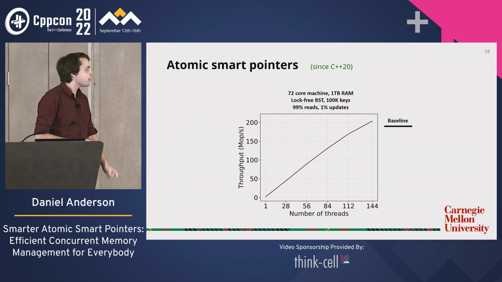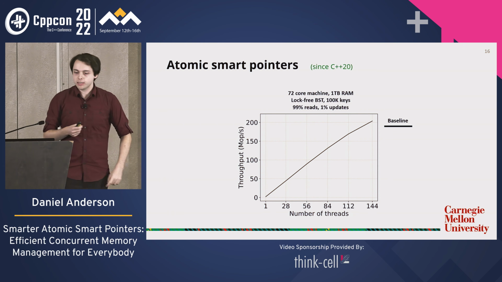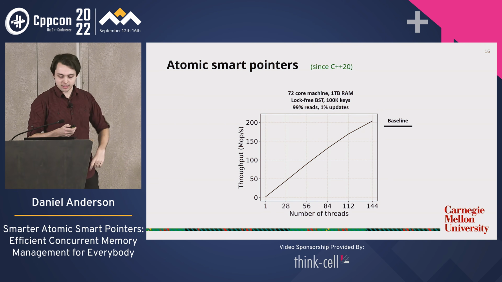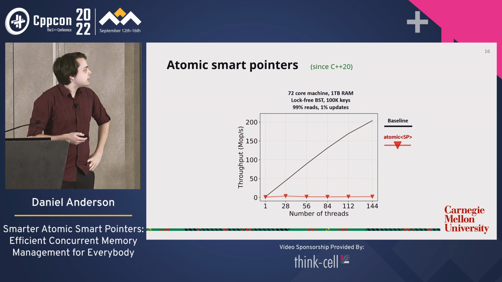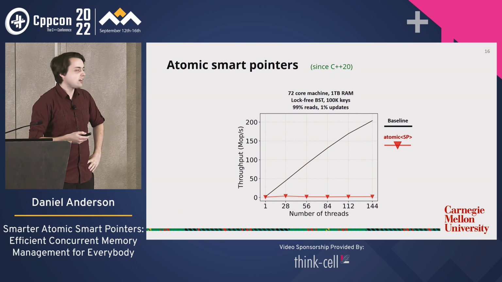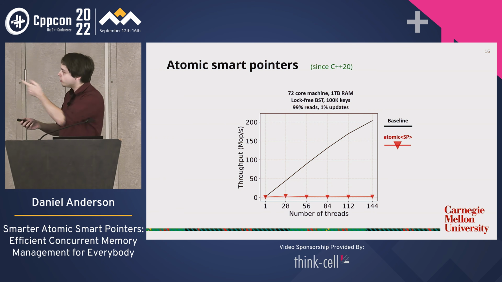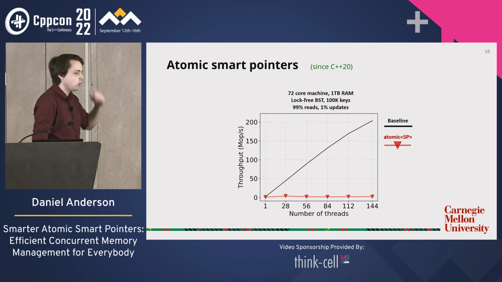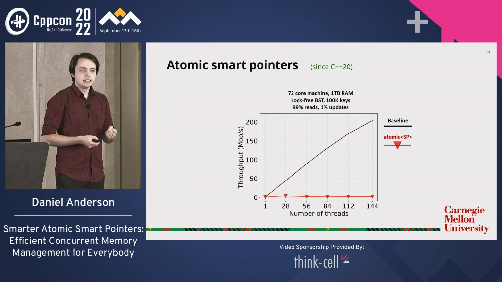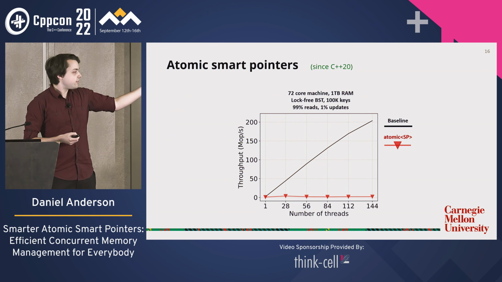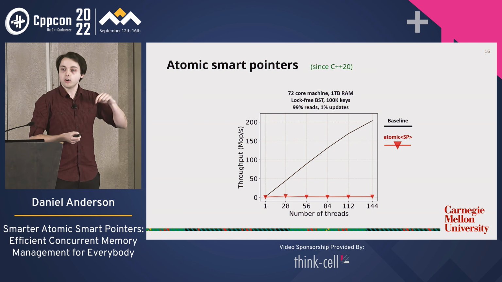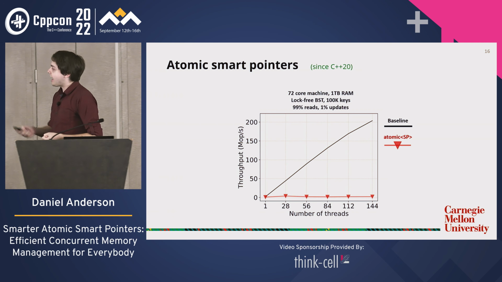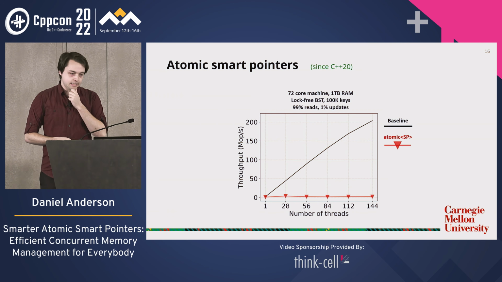So seems reasonable. Where would we expect atomic shared pointer to be on this graph? A little bit behind the baseline, a lot behind the baseline. Oh dear, it's kind of slow. Well, I guess you might ask, what atomic shared pointer is this? Is this just a straw man atomic shared pointer that takes a global lock or something silly like that? No, bad news, this is the fastest lock-free atomic shared pointer that I know of, and I know of about 5 of them. So this one is pretty good, and it still performs like this.